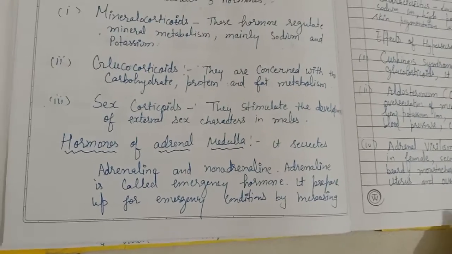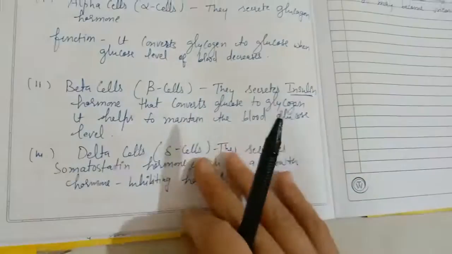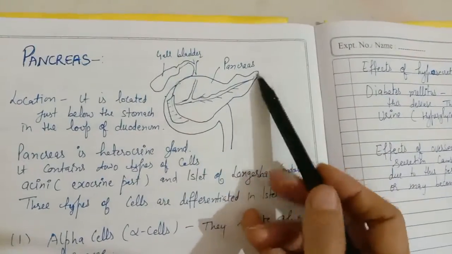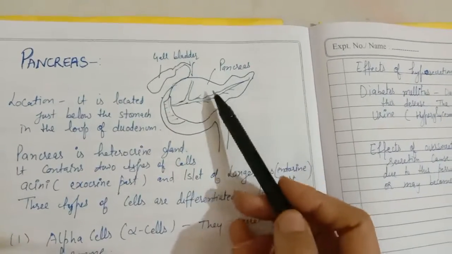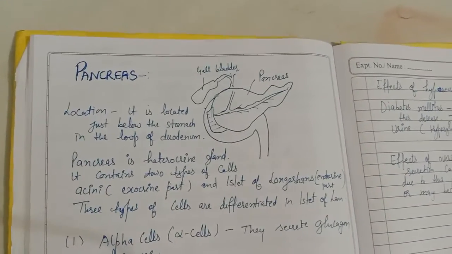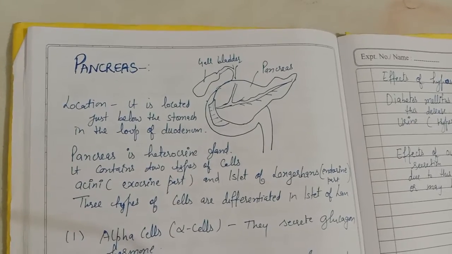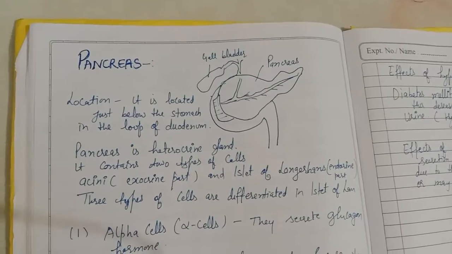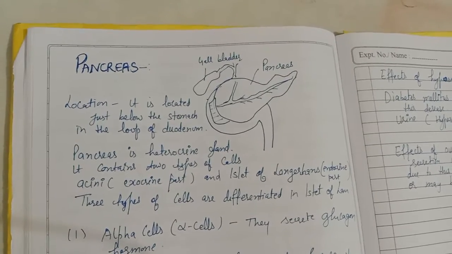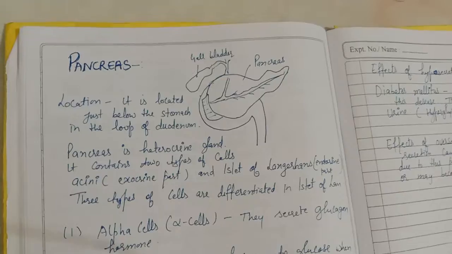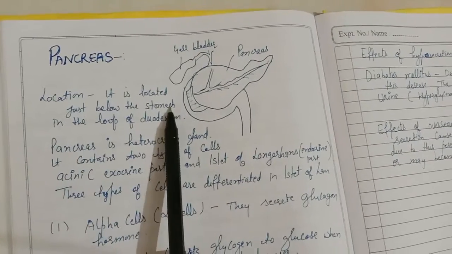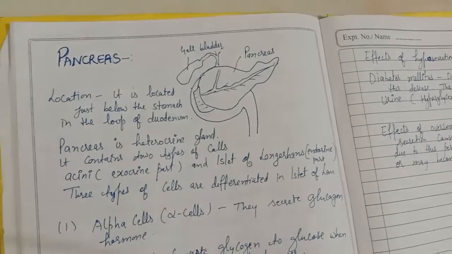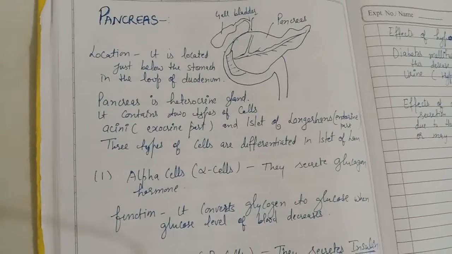Another gland is the pancreatic gland, shown here. The gallbladder is shown here, and this is the pancreas. The pancreas is an elongated, flat gland, both exocrine as well as endocrine. It can also be called a heterocrine gland. It is located just below the stomach, in the loop of the duodenum.